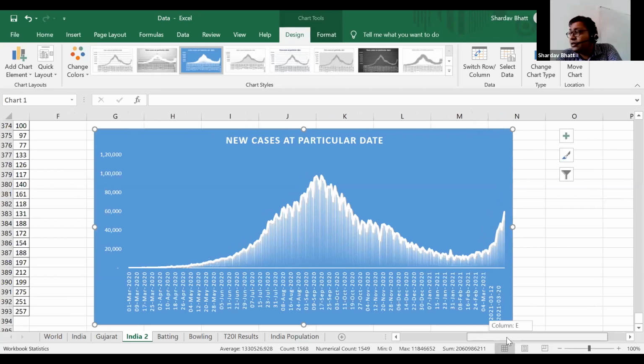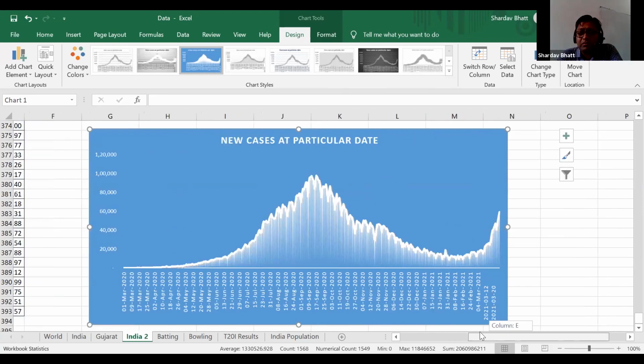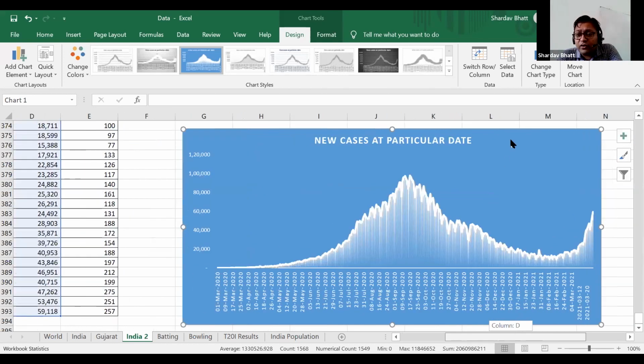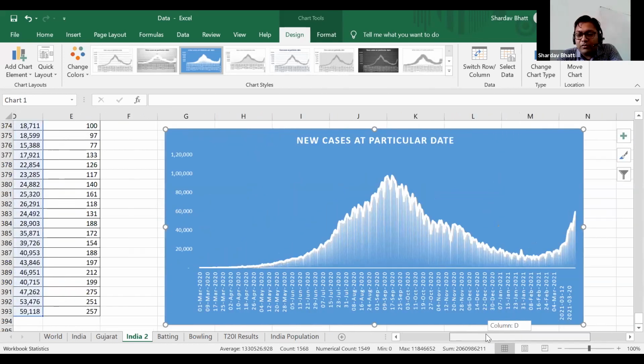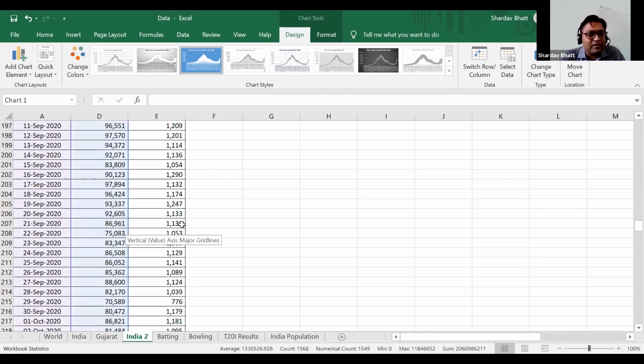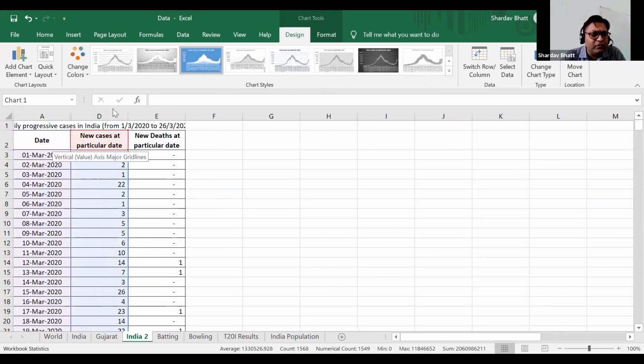So these are very serious situations. COVID-19 is again increasing; the new cases are again increasing. I don't know where this graph will go. Maybe we can forecast this, but again, those are just estimated things. And a similar thing we can make for